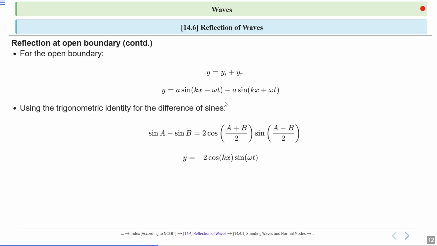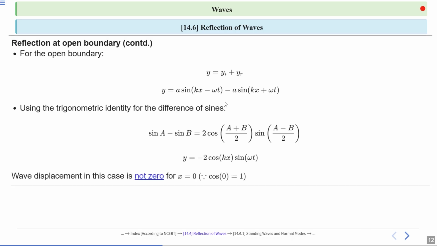So by simplifying we get the equation. It's a product of cosine and sine functions. This is a resultant wave with amplitude 2a, angular frequency ω and wave number k. The equation can be written as y equal to minus 2a cos kx sin ωt. So in this case the wave's displacement is not 0 at x equal to 0, because cos 0 equal to 1. So the displacement is maximum there.